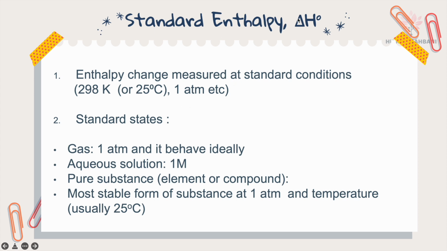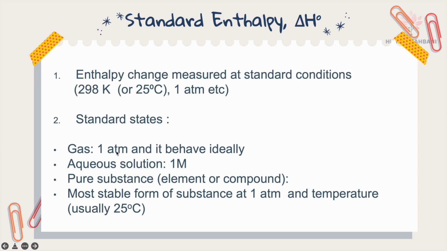Standard enthalpy, the symbol is delta H naught, is the enthalpy change measured at standard conditions. It is the same as enthalpy, but measured at standard conditions: 25 degrees Celsius or 298 Kelvin and 1 atmospheric pressure.